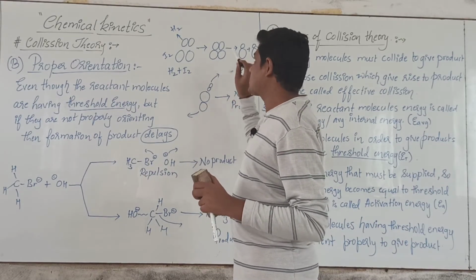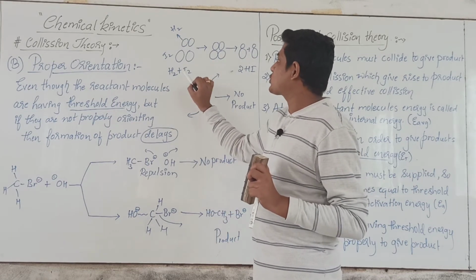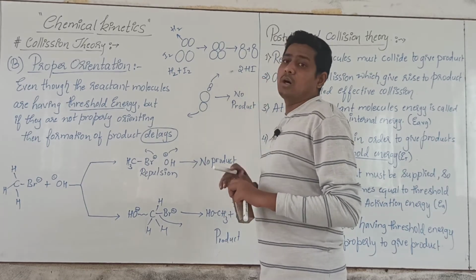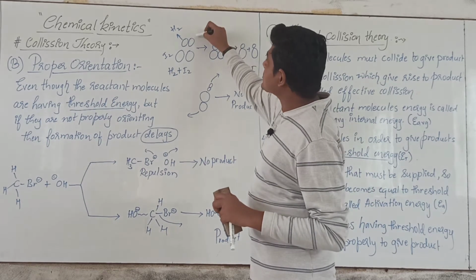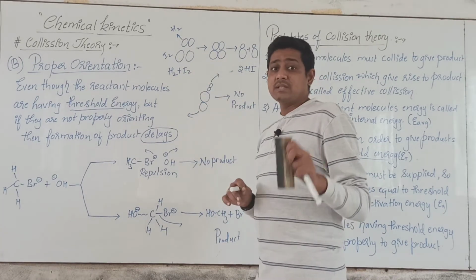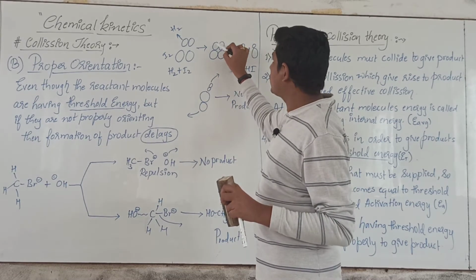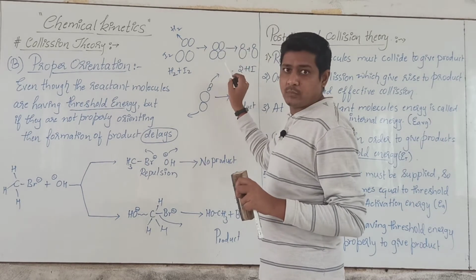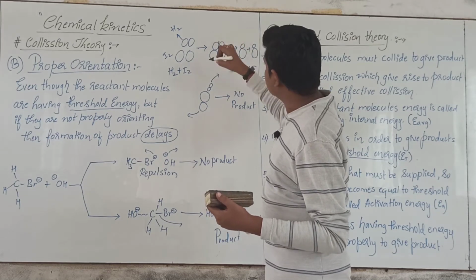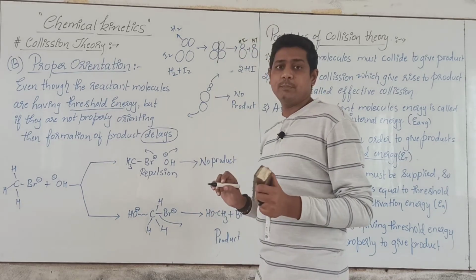First we will look into this, we will get a proper idea. See, here the reaction is H2 and I2, hydrogen molecules and iodine molecules must collide in order to give you hydrogen iodide. The upper one is hydrogen molecules, which are smaller in size, and iodine molecules are larger in size. If this is the proper orientation, with hydrogen molecules and iodine molecules properly oriented, then what will happen? The hydrogen bond and iodine bond will break, and you will get one HI molecule and another HI molecule.